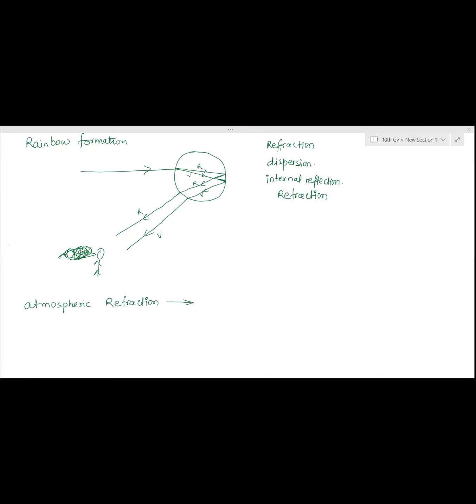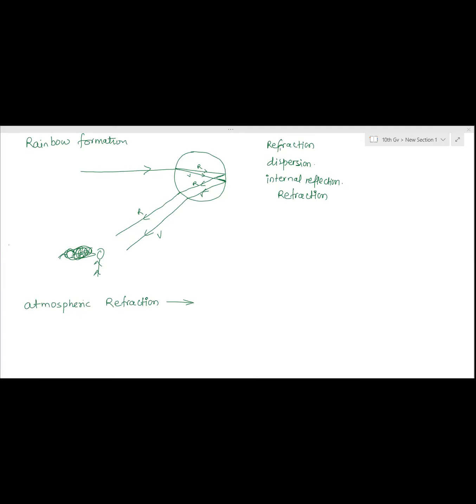What is atmospheric refraction? Ma'am, it is the change in direction of the light rays which are traveling through the atmosphere because the density of the layers changes.